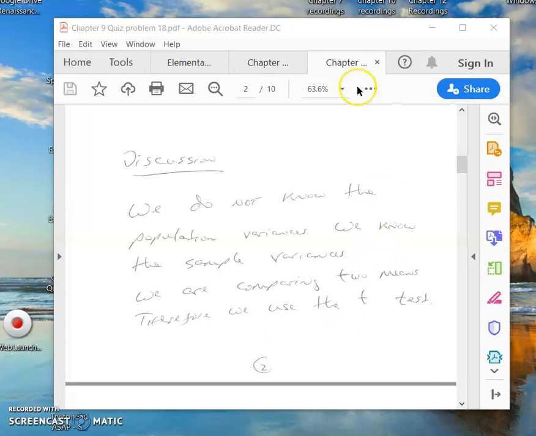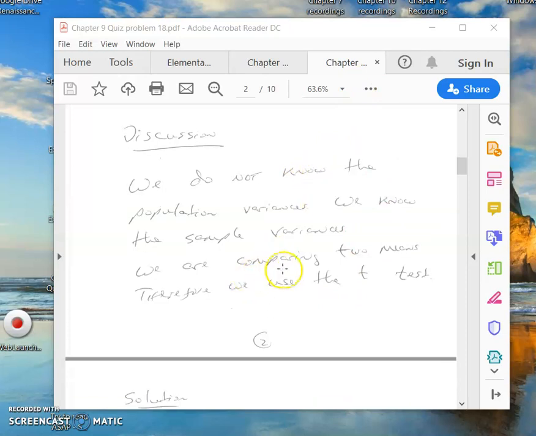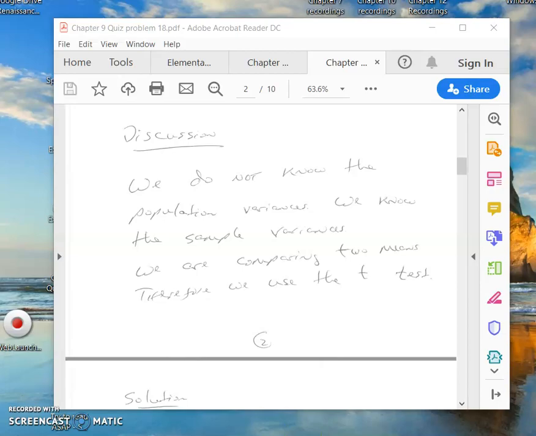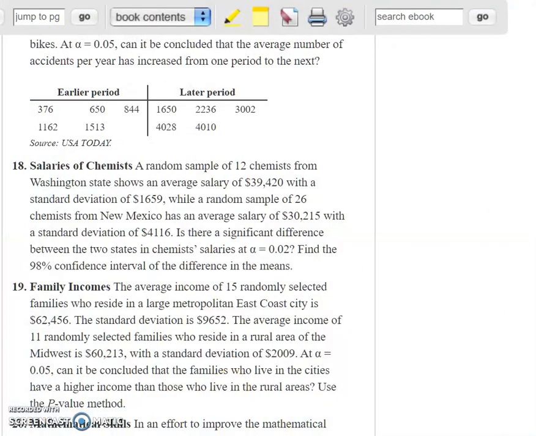So here's my discussion. We do not know the population variances. We know the sample variances. We are comparing two means. Therefore, we're going to use the t-test. Now, how do I know that? Well, I know it because I've studied this and I know how we do it.